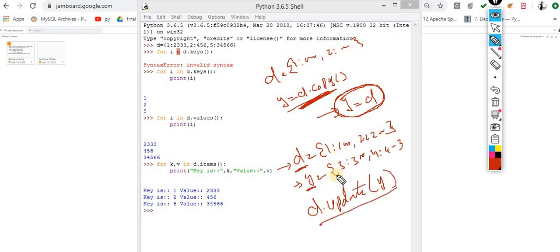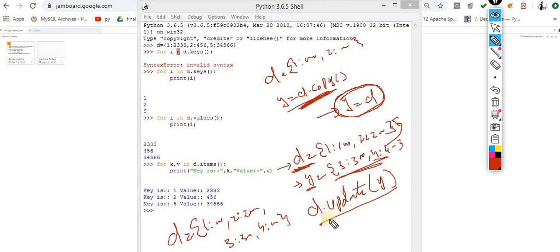So this is the way. Now this dictionary is updated with this other dictionary. If I print D, what output will I get? I will get 100, 2 200, 3 300, 4 400. Why so? Because I updated it.